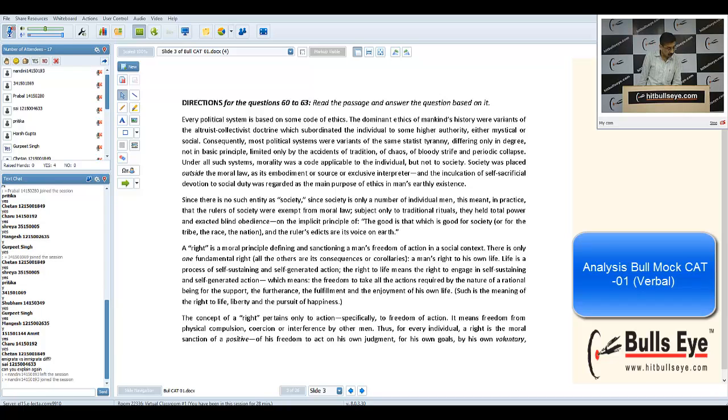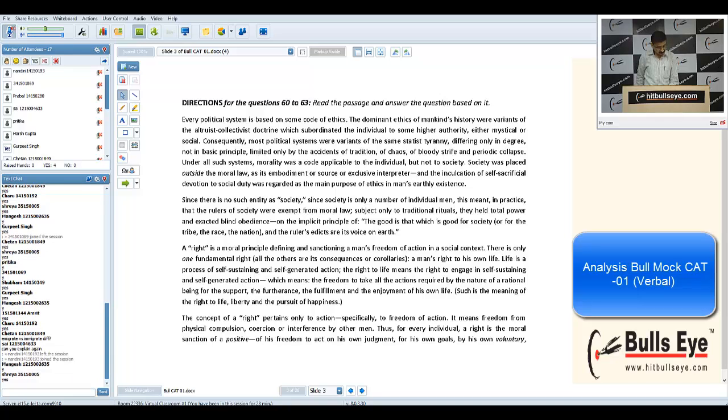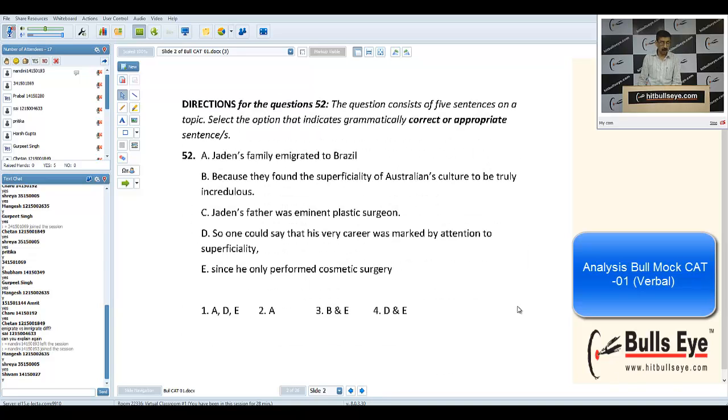Okay, Sai, can you explain again? Yes, in this, three sentences were wrong: A, B, and C, and D and E were correct. You're asking about the 52nd question. So if I go back to the 52nd question, there was one more problem with this.